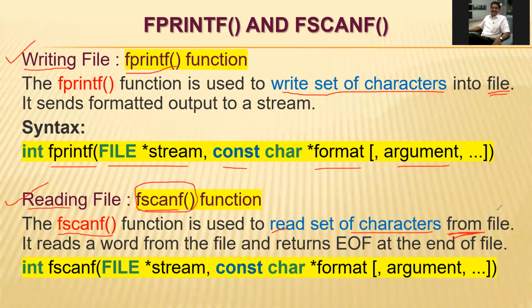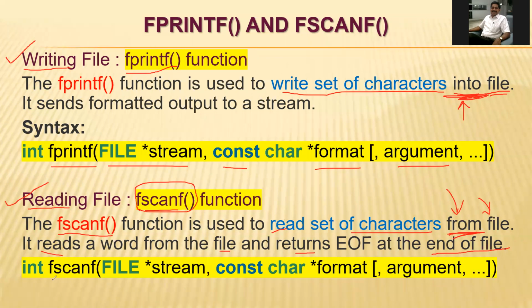From the existing file, which has some stored values, all these values will be read. But fprintf is used to write values into the file, while fscanf is used for reading values from the file. It will read a word from the file and returns end of file at the end of the file.